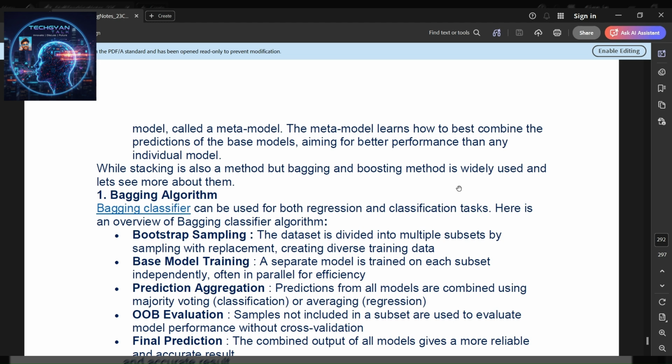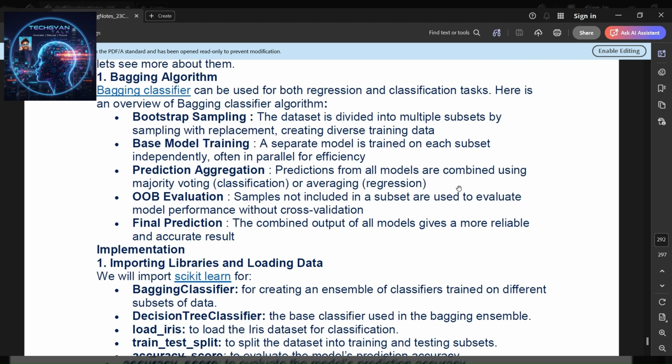And the bagging algorithm: a bagging classifier can be used for both regression and classification tasks. Here is an overview of the bagging classifier algorithm. Bootstrap sampling: the dataset is divided into multiple subsets by sampling with replacement, creating diverse training data. Base model training: a separate model is trained on each subset independently, often in parallel for efficiency.